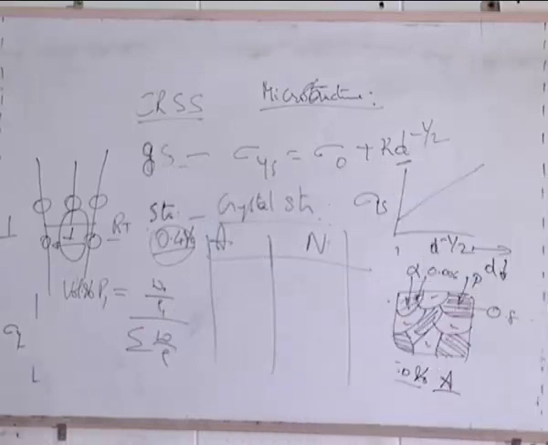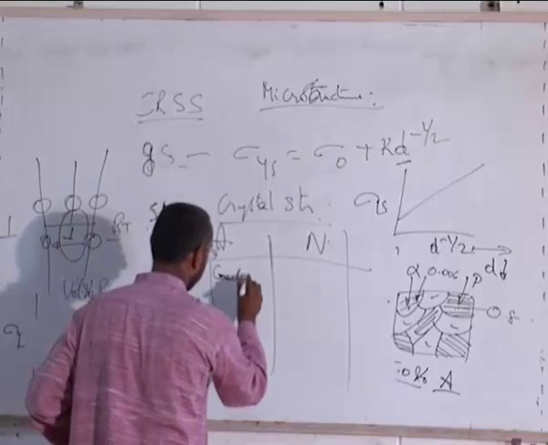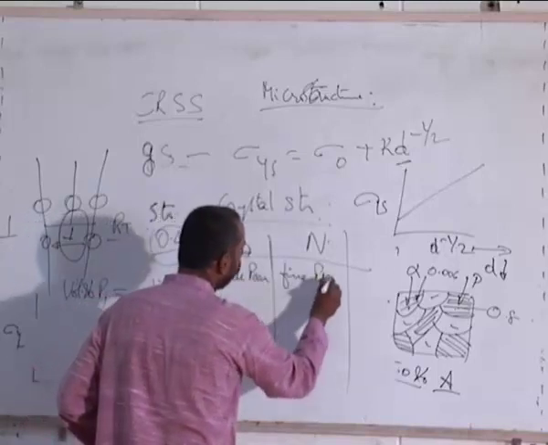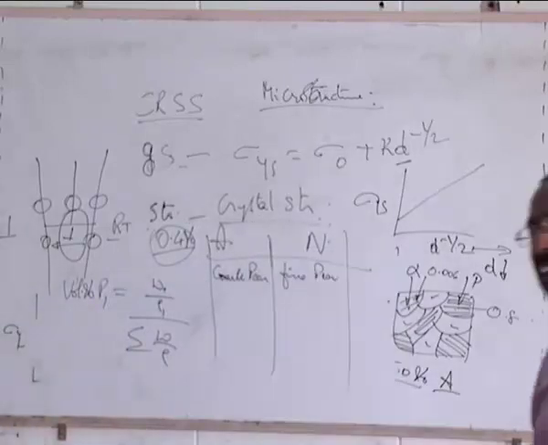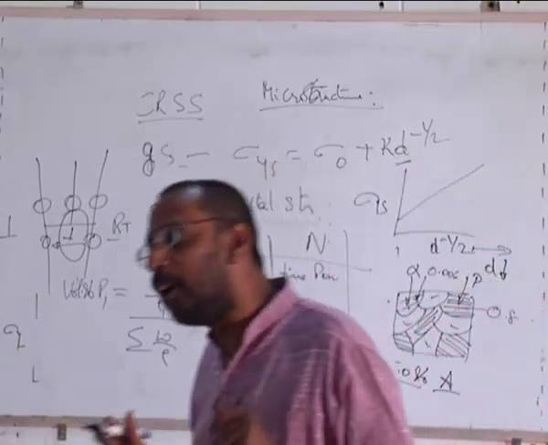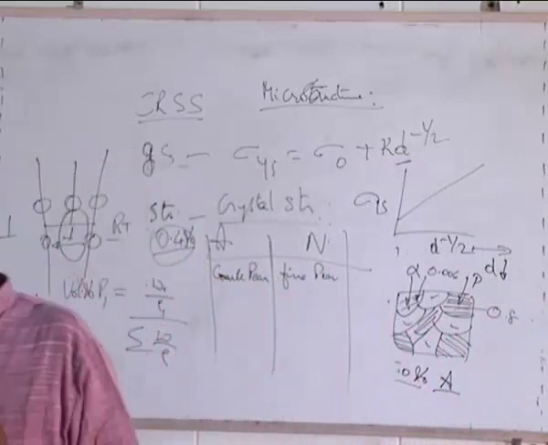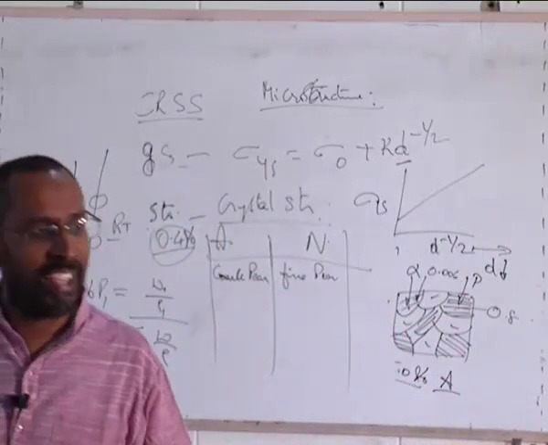Yes, coarse perlite. Very good. Coarse perlite. This is fine perlite. What do you mean by coarse and fine? Bigger grain size. That is the meaning of coarse perlite. Do you use that thing? When I say coarse perlite and fine perlite, what do I mean really? Is it the grain size of perlite?